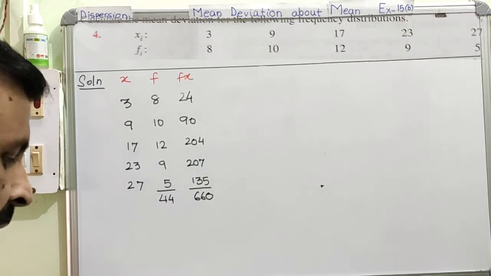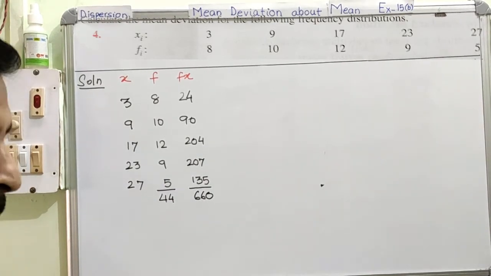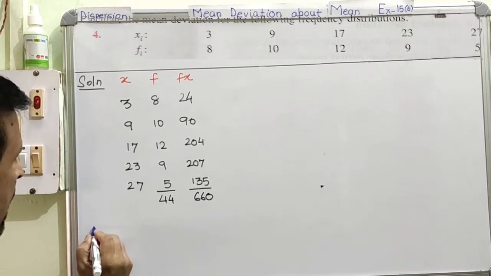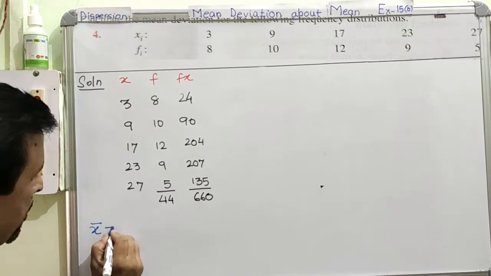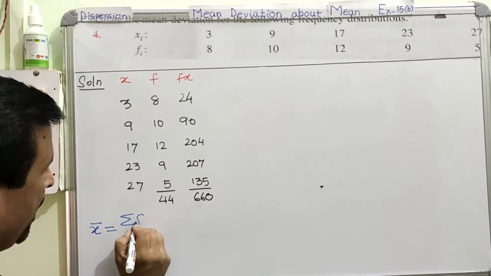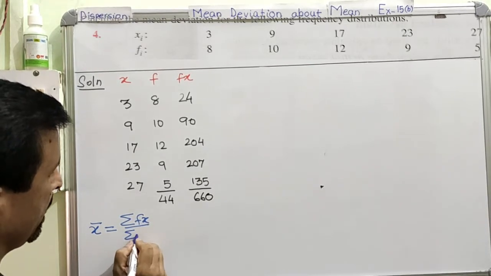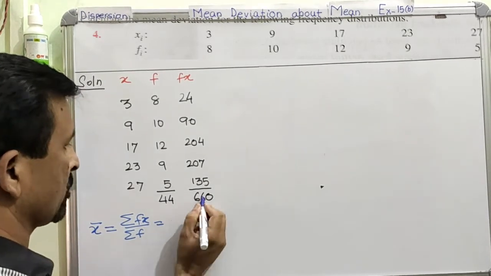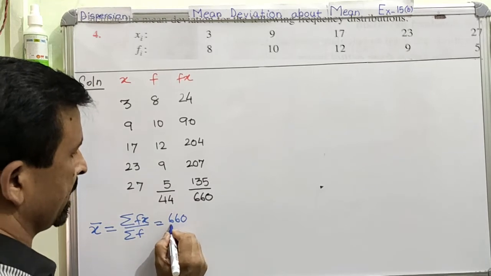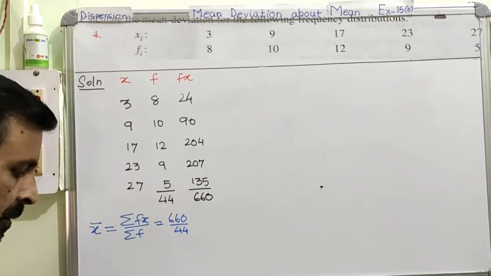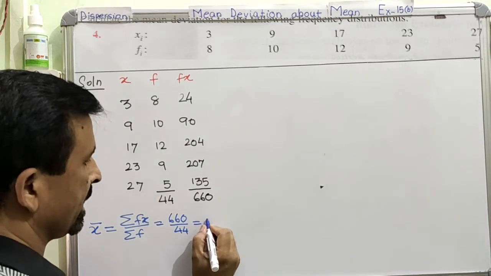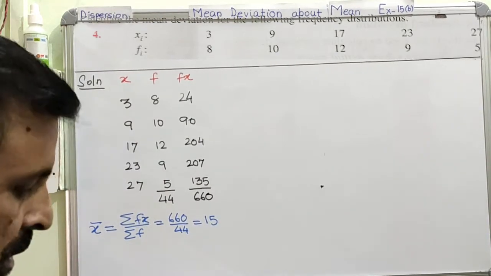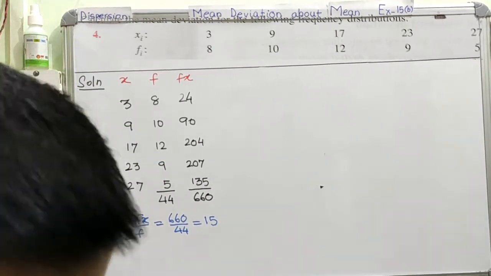Now after this is calculated, we will quickly find out the mean. I will show you here. The mean is equal to sum of the product of f and x divided by sum of all the frequency. This is how we calculate for the discrete series. So this is calculated to be 660, and this is divided by the total number of frequency 44, and when you simplify, your mean is coming as equal to 15. Is this very clear?